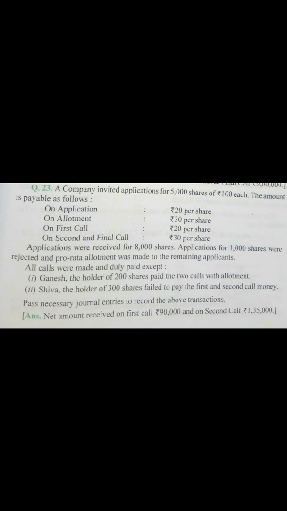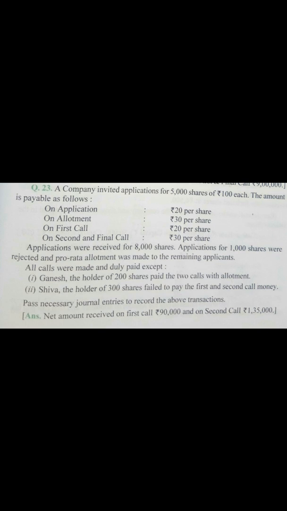A company invited applications for 5,000 shares of rupees 100 each. That means 5,000 shares were issued by the company and each costs 100 rupees. The amount is payable as follows. At the time of application, 20 rupees per share has to be paid. At the time of allotment, 30 rupees. On the first call, 20 rupees, and on the second and final call, 30 rupees has to be submitted by the shareholders to the company.